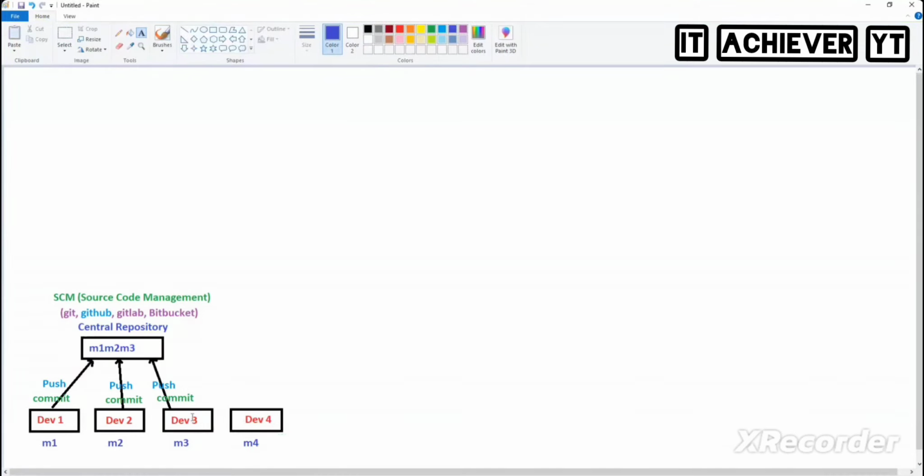Now tell me, will developer 4 go to developer 1 and say, hey, can you show me your code? Developer 2, can you give me your code? Understood? So is it good to ask for the code individually from the developers? Assume now we have only 3 developers. In real time, we have 30 developers. In my team, we have more than 40 developers. Is it good to go and ask each and every person for code?